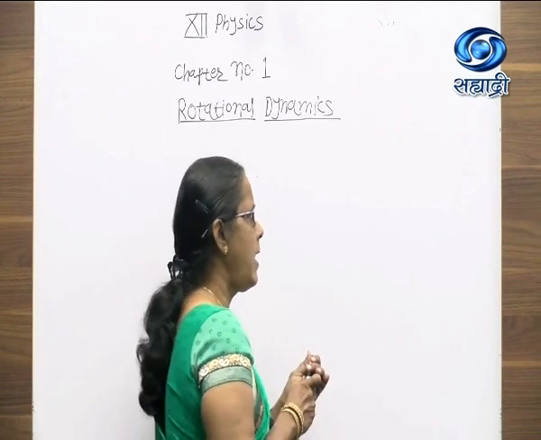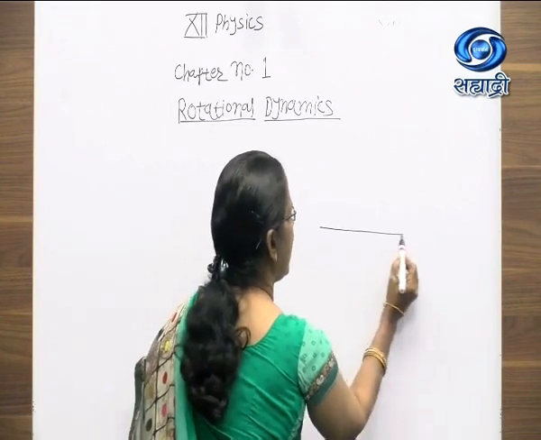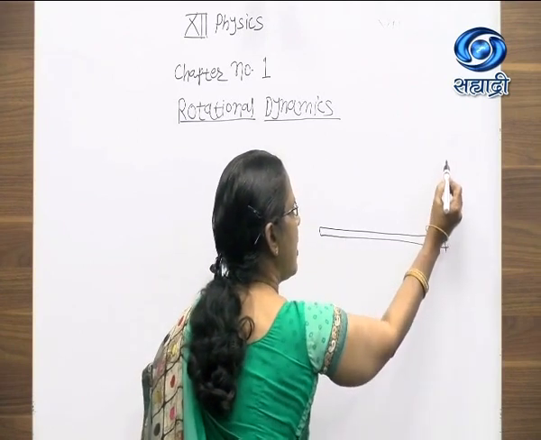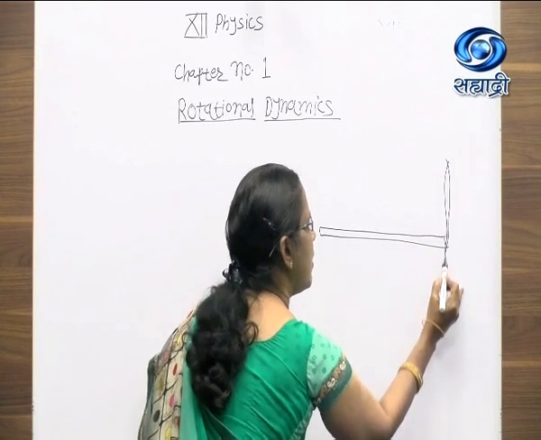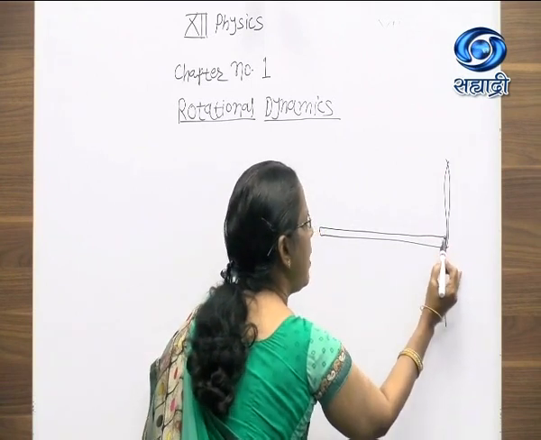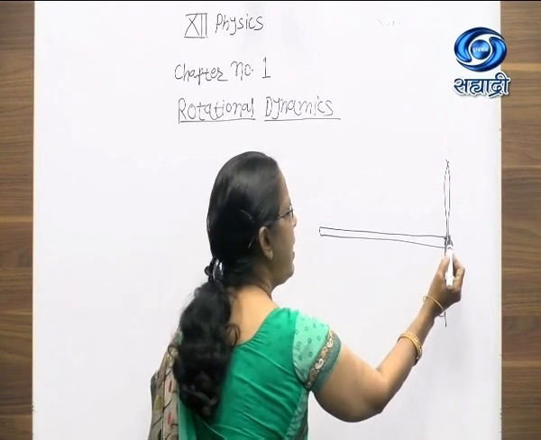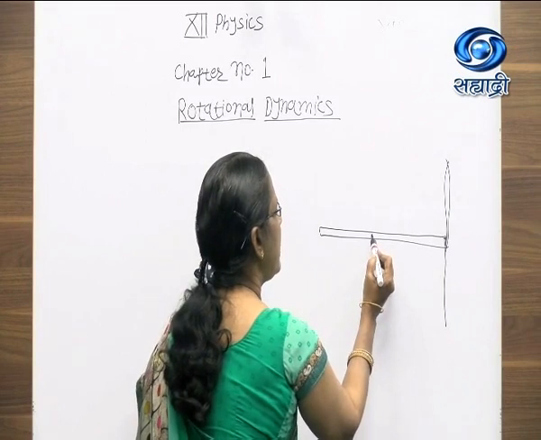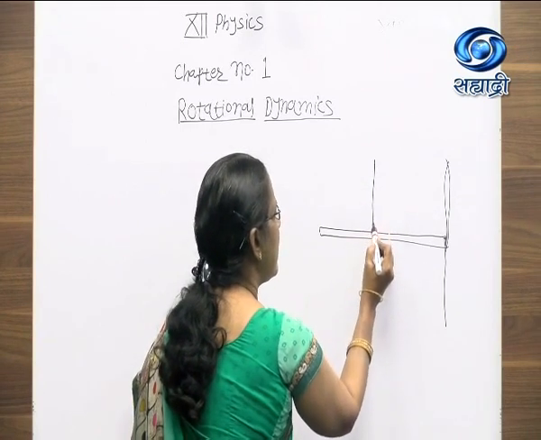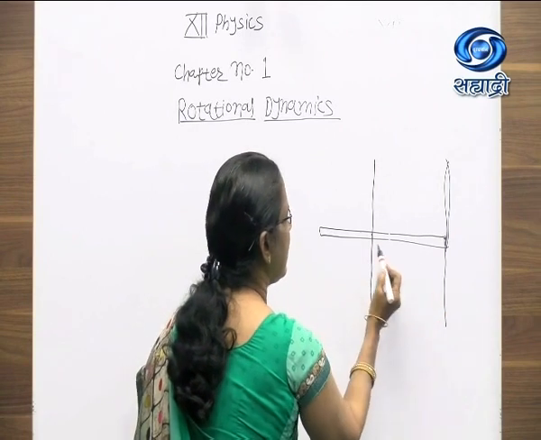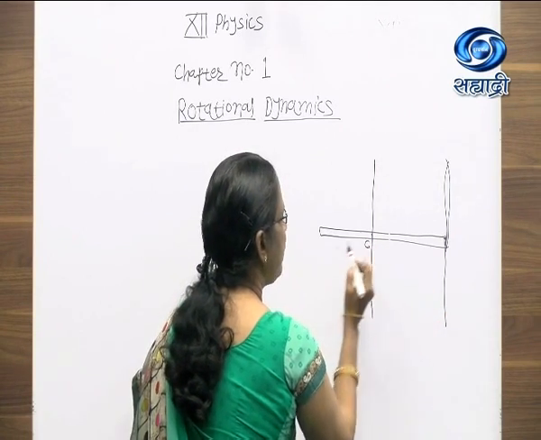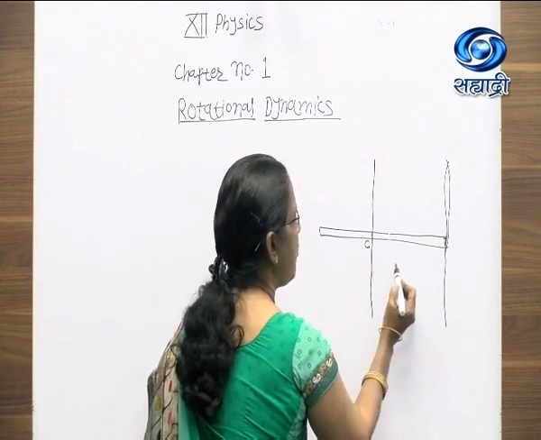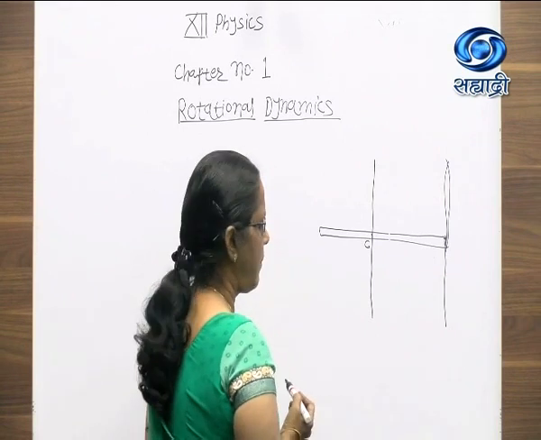Now suppose we take the example of a rod. Just revising again, this rod can also rotate about an axis of rotation which is passing through one end of the rod. Then to find out the moment of inertia, we have to consider one more axis which is parallel to this axis and passing through the point of symmetry. Then by using the theorem of parallel axis, we can find out the moment of inertia.